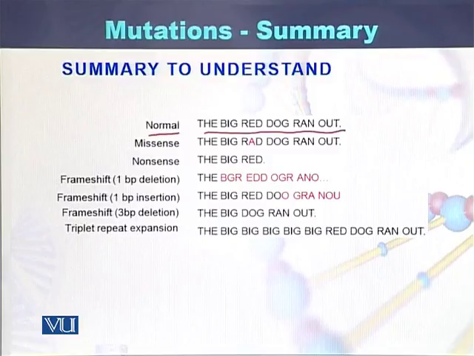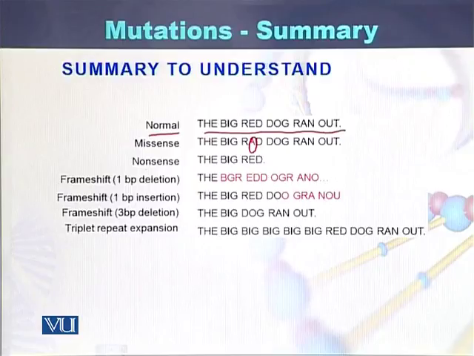If there is a missense mutation, usually one nucleotide is changed to another. In this case, we see that E is changed to A. So when we read this sentence, it will become: the big rad dog ran out. Instead of red, it becomes rad. So there is a little change in the meaning of the sentence, but even then we can understand what would be the meaning of this sentence.